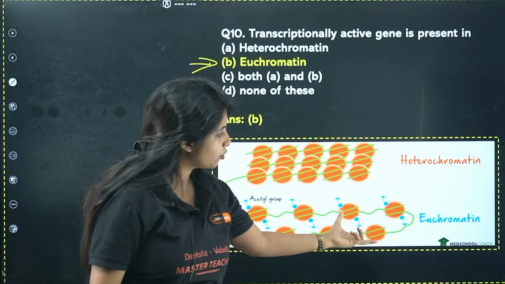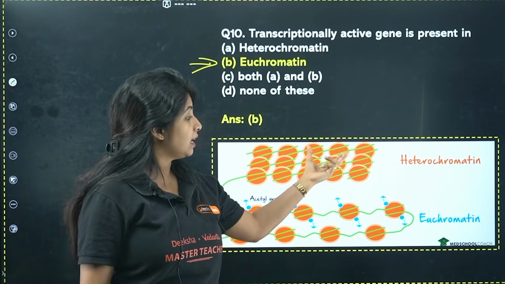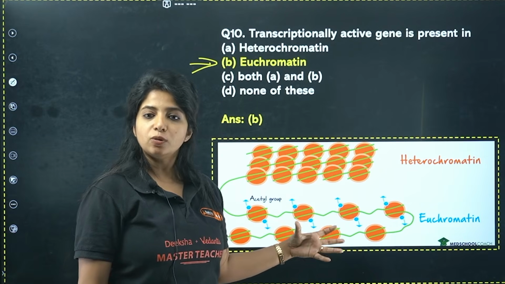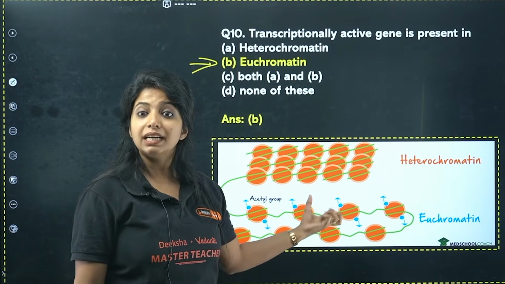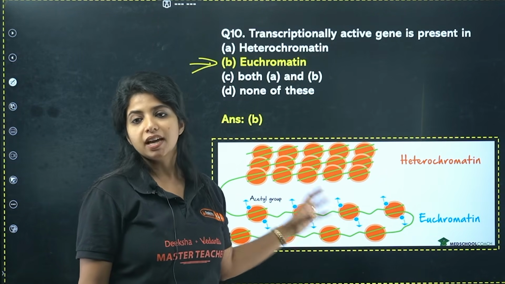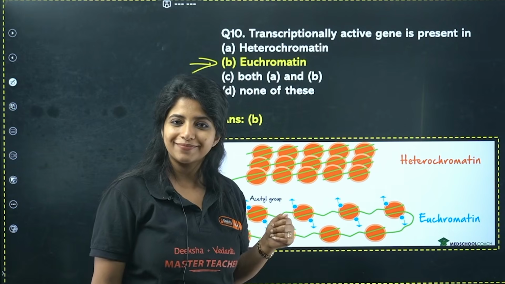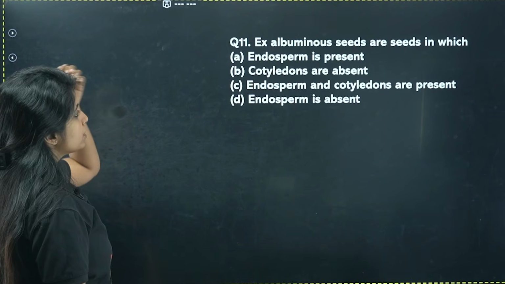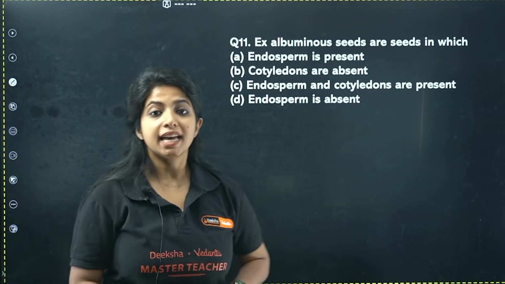Here you have the euchromatin, the loosely packed one, and here you have the heterochromatin. Always remember, euchromatin is transcriptionally active, and also it is going to be lightly stained. It does not take up a dark stain. It is going to have a light stain. Done? Perfect. Next.